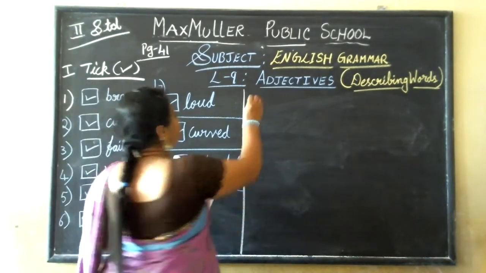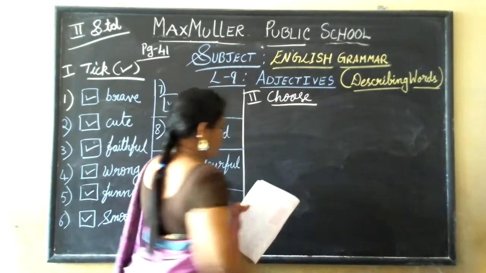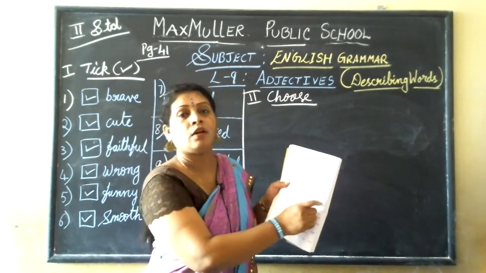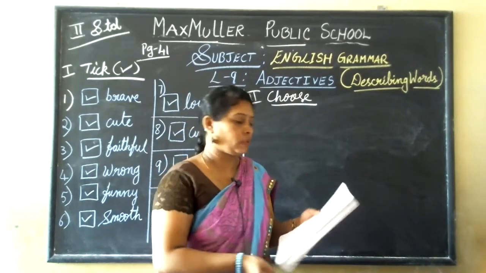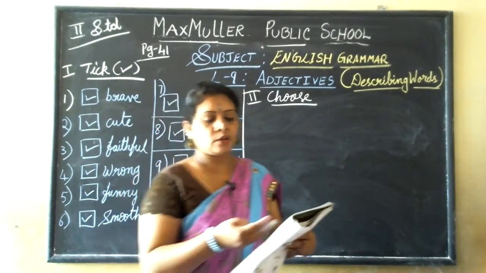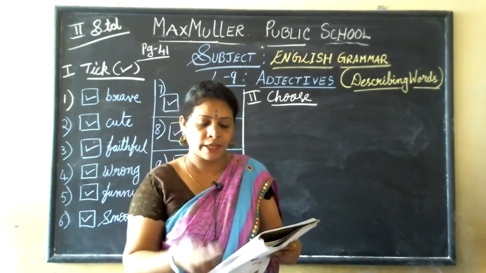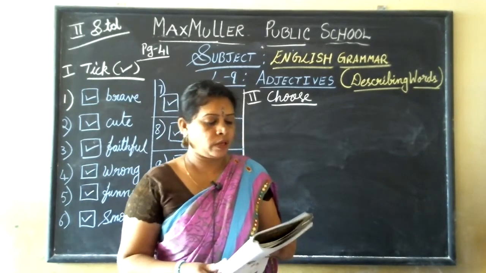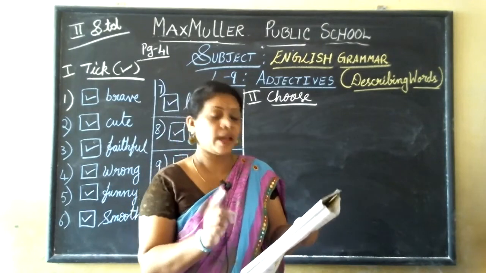Now second main. Choose a word to complete the following. Here in the box they have given answers. You have to select from that and put it in the blank. Okay. These flowers smell dash. Now first I'll read out the options they have given. Quiet, tired, strong, great, comfortable, nice, sour, juicy. Okay.